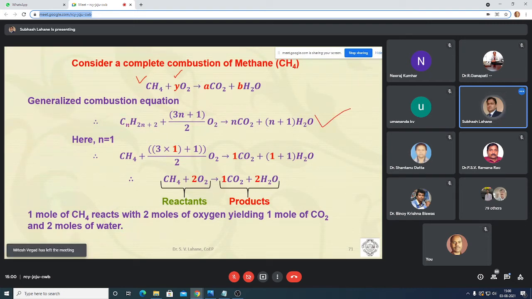We just put here N is equal to 1. So you will get CH4 + 2O2 = 1 CO2 + 2 H2O. This is the reactant and this is the product. So 1 mole of CH4 reacts with 2 moles of oxygen and it will form 1 mole of CO2 and 2 moles of water.